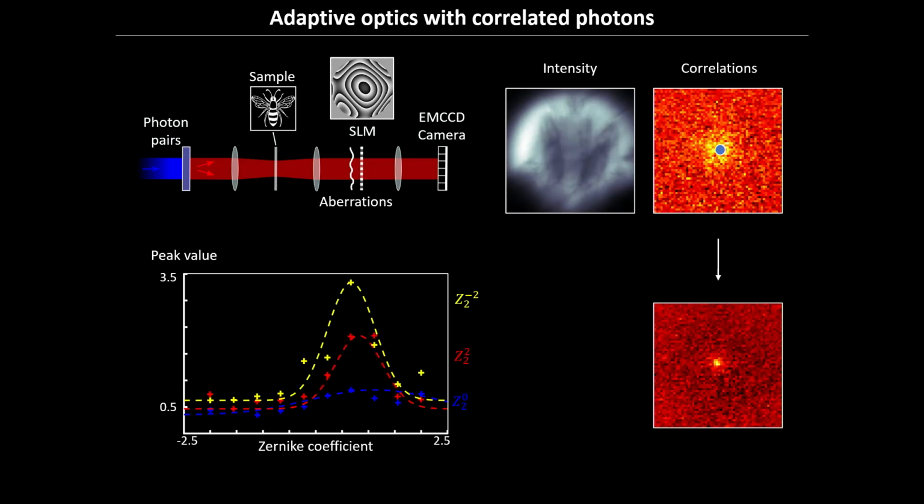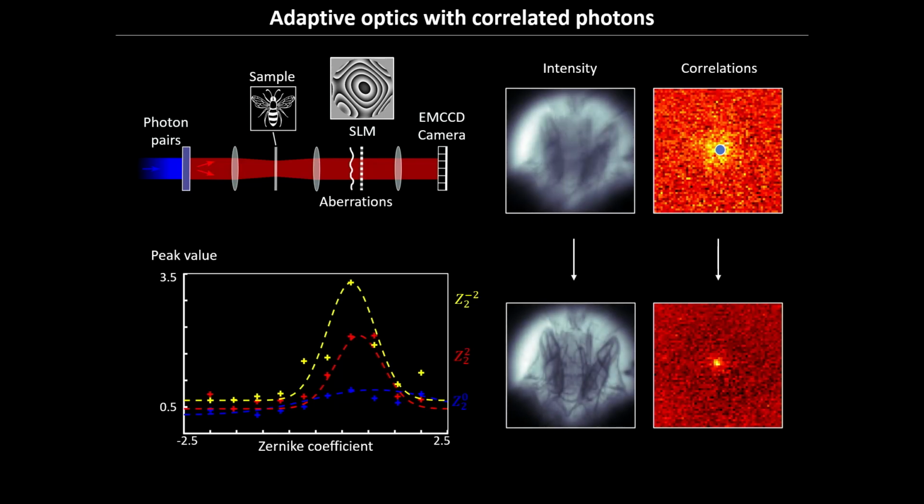Then once you have that, you just look at the intensity at the output, and at the same time, it's corrected. But I never actually looked at the intensity image to do that. I just measured how the light was correlated in the image that was formed on my sensor. And I used this correlation as a metric to implement the AO process.